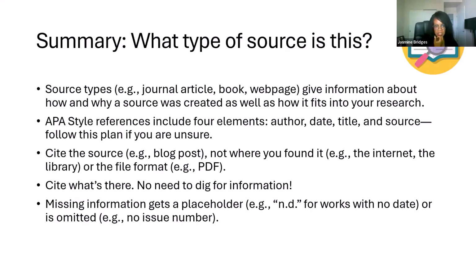APA style references include four elements. So these are the things that you're going to want to include, even if you're lost, even if you're not sure what reference template you should use and you're looking in your guide or online. We're always going to want to try to find the author, the date, the title, and source. And again, follow this plan if you're unsure. And then cite the source and not where you found it.